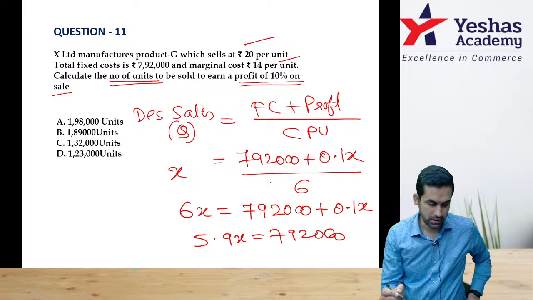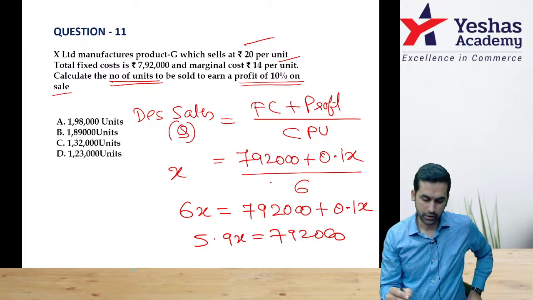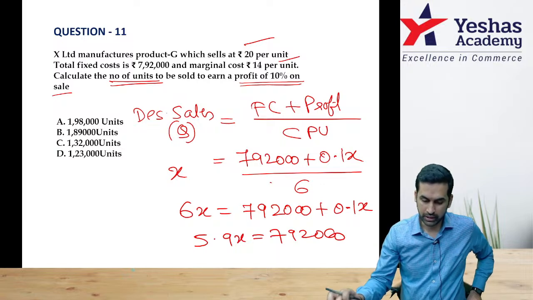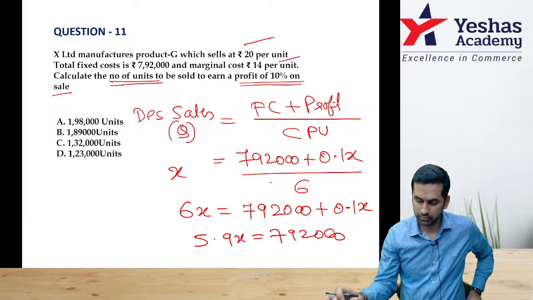Did I do a mistake here? Fixed cost 792, profit is 10% on sale, let sales be X, and contribution per unit will be 20 minus... okay, this if I divide by selling price 20, looks like I have taken a wrong number.